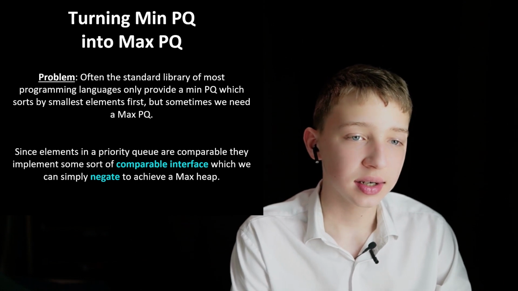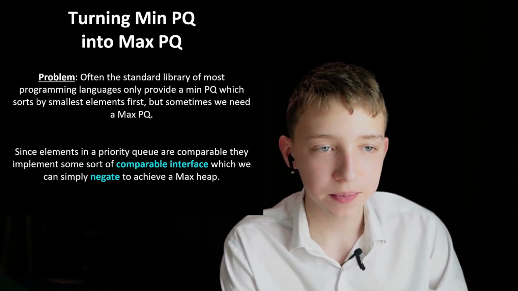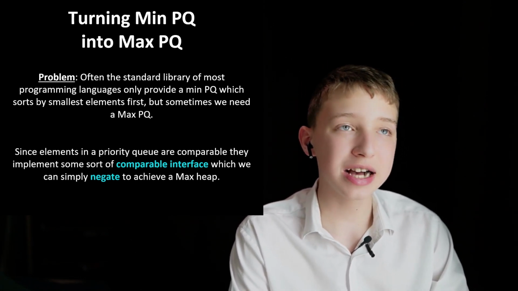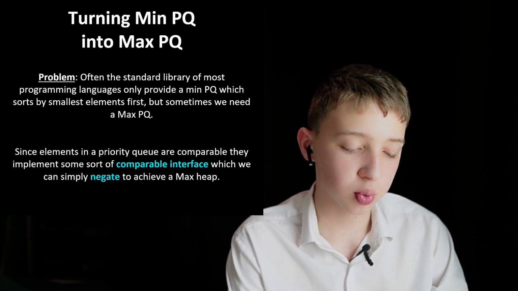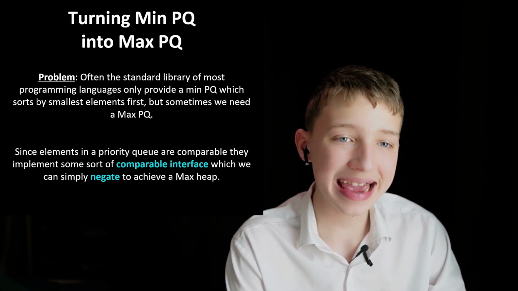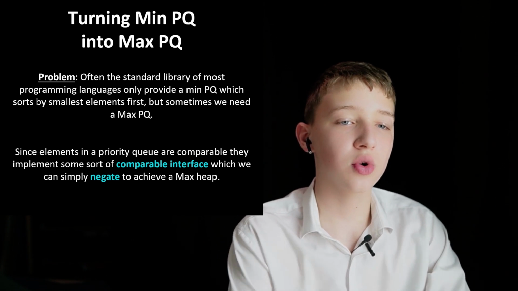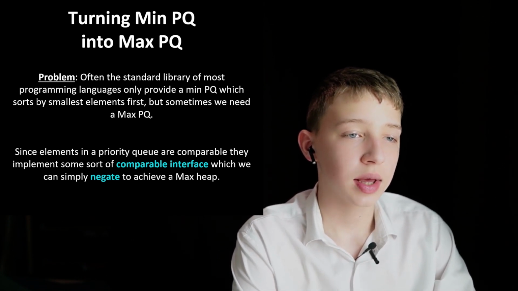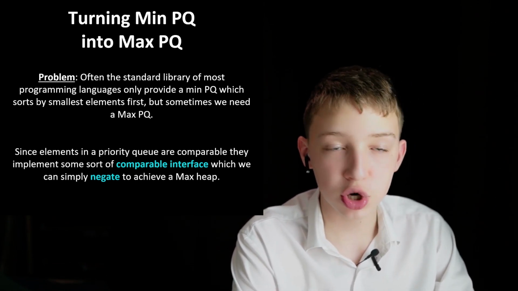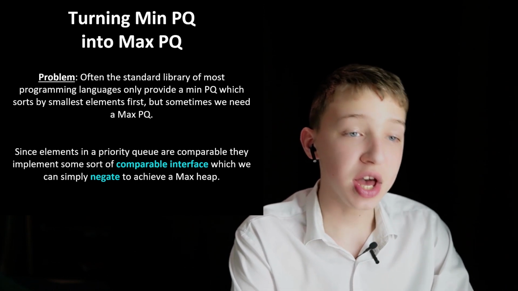Since elements in a priority queue must be comparable, or else we won't build a min heap, they implement some sort of comparable interface.